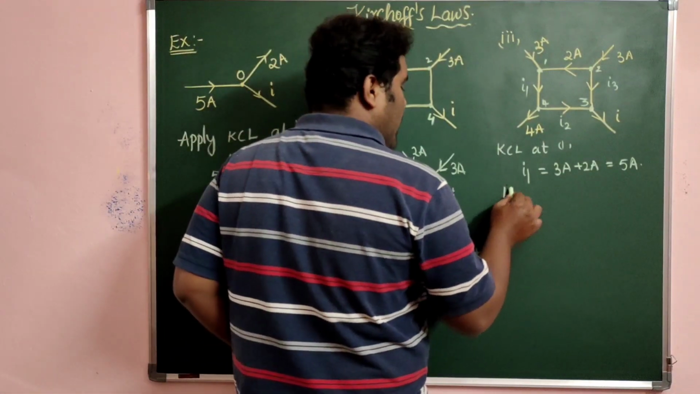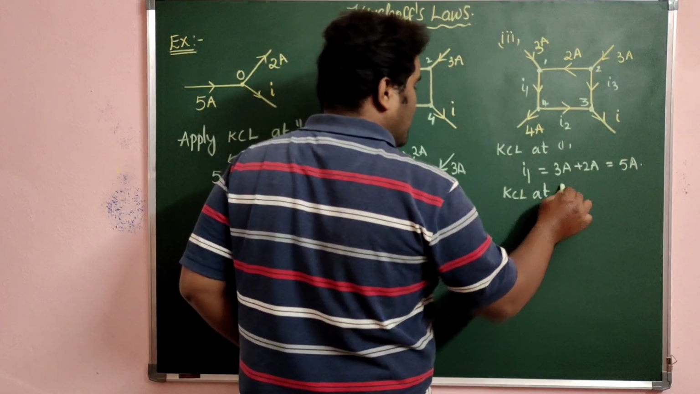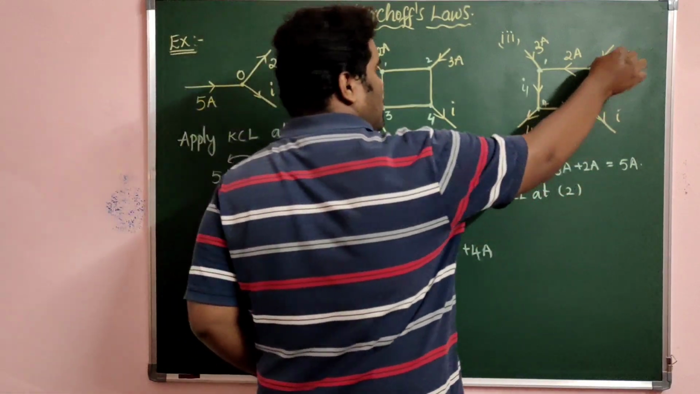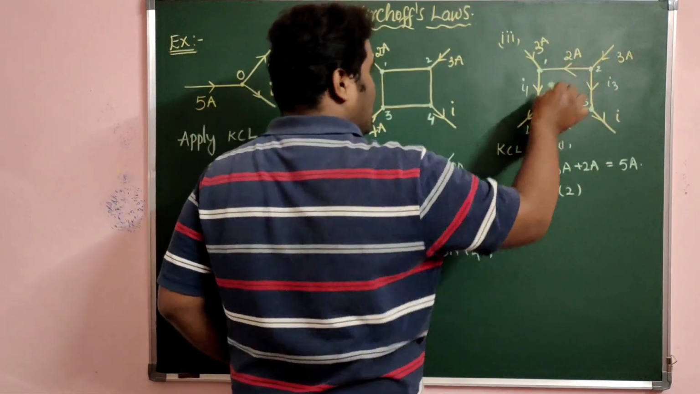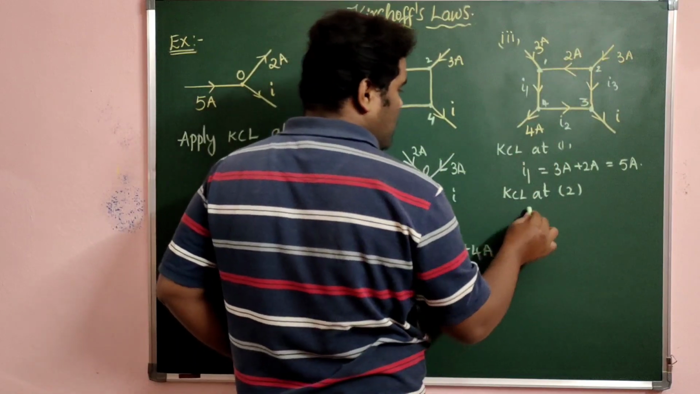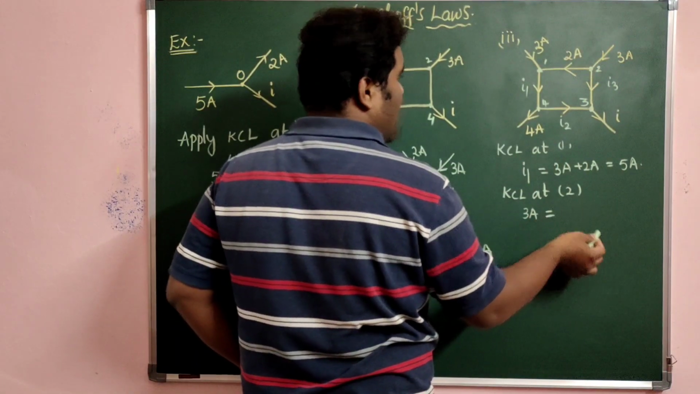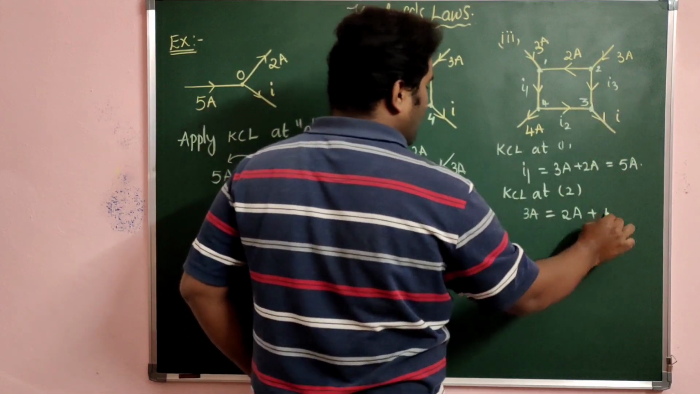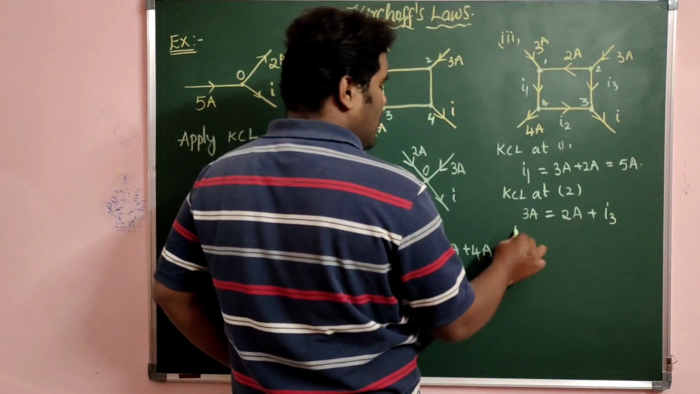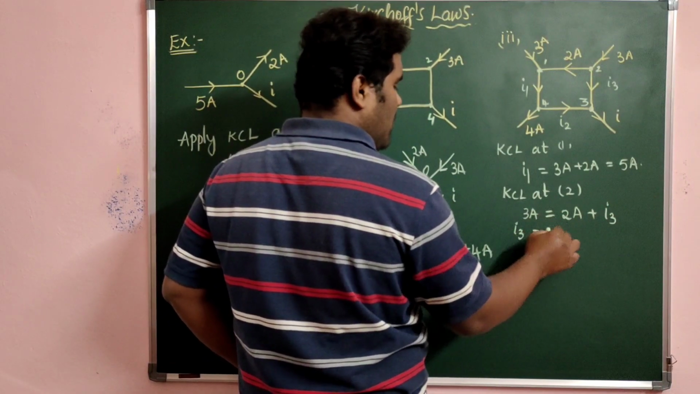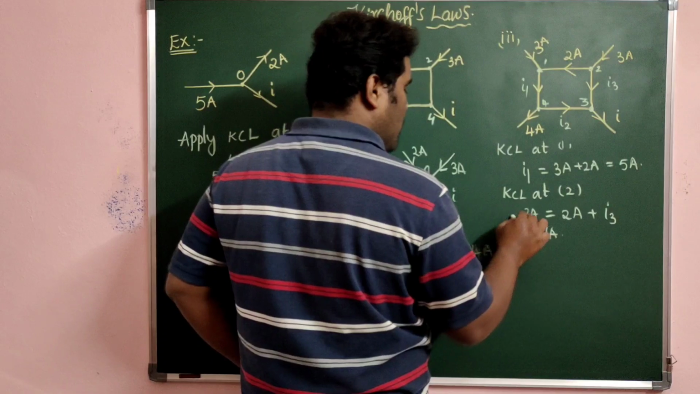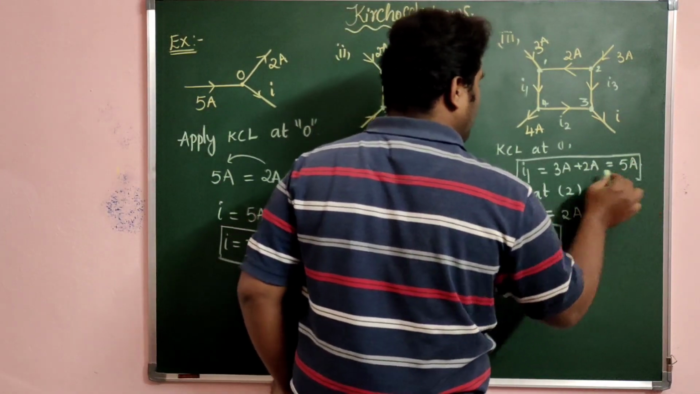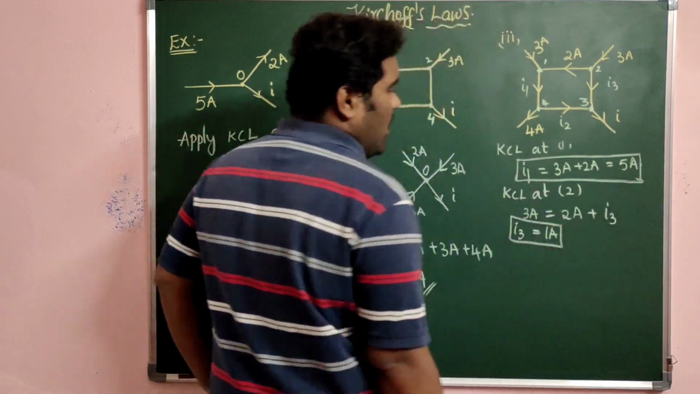And now again apply KCL at junction 2. At junction 2, what are the currents entering the junction? 3 ampere. And how much are leaving? 2 ampere is leaving, and one more is leaving, I3. So from this, I3 is equal to 3 minus 2, which is 1 ampere. You got one more unknown current, and here you got I1 like this. So just highlighting the values.